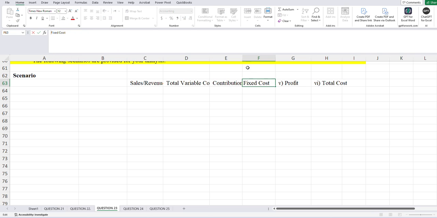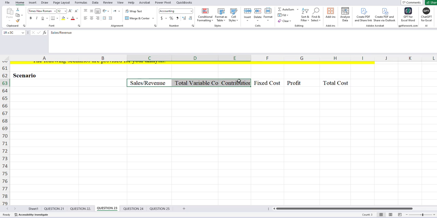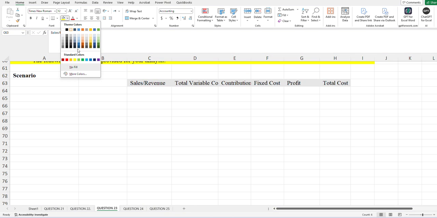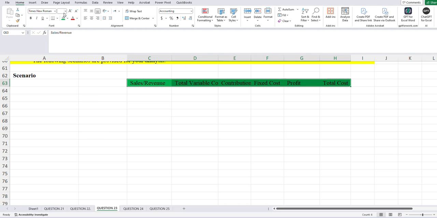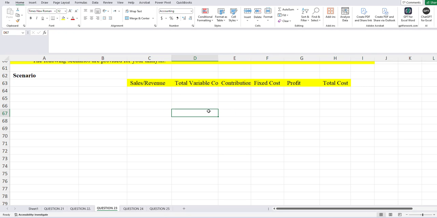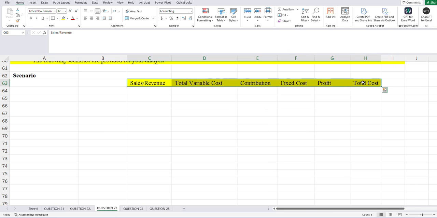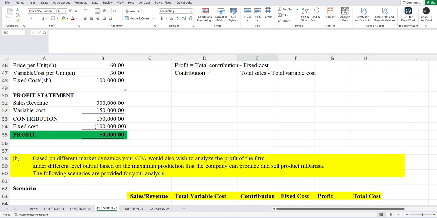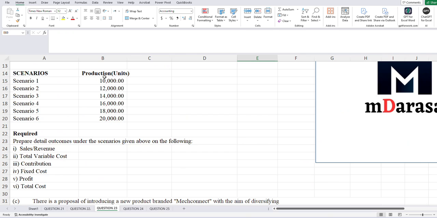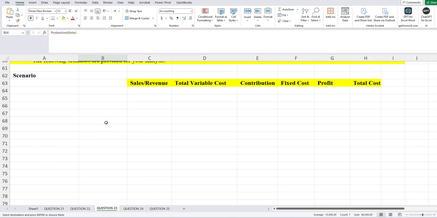These are the variables that a good examiner wants us to determine based on the units given: the sales, total variable cost, contribution, fixed cost, profit, and of course our total cost, given this level of units, given this level of production.